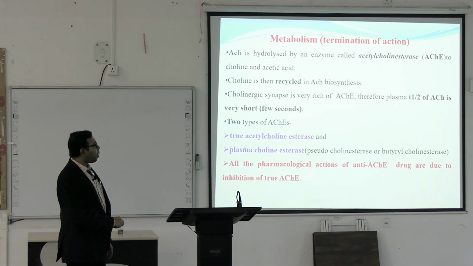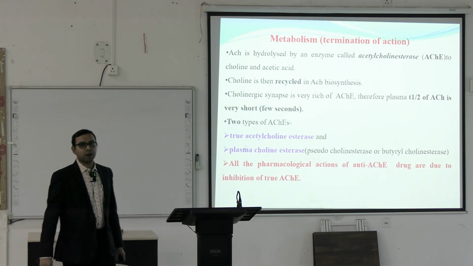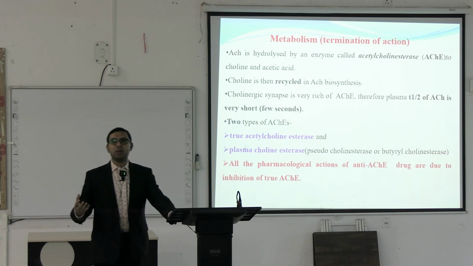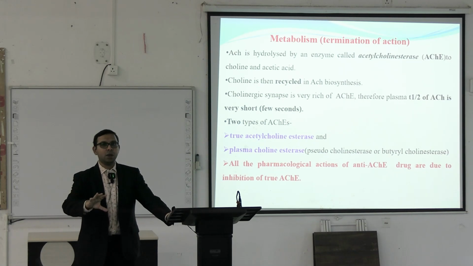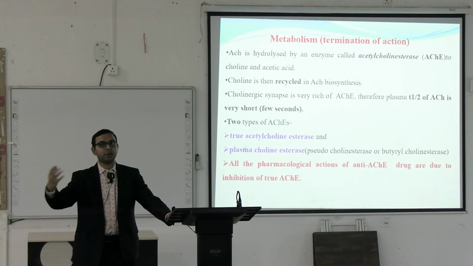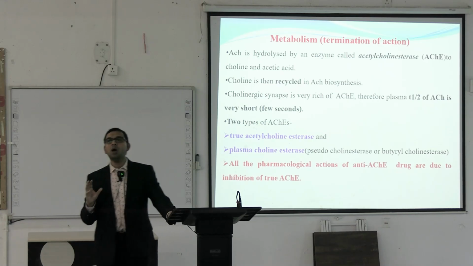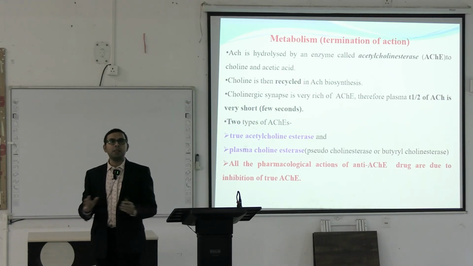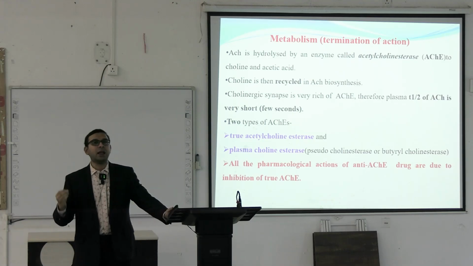All the pharmacological actions of the anti-acetylcholine esterase drugs are due to inhibition of the true acetylcholine esterase. There are some drugs that block this enzyme, so that there will be more availability of the acetylcholine. They mainly block the true acetylcholine esterase, because the pseudocholine esterase, mainly present in plasma, degrades very little acetylcholine.